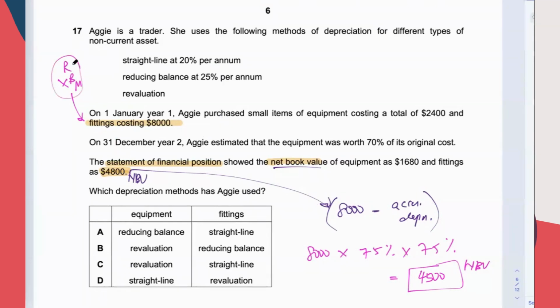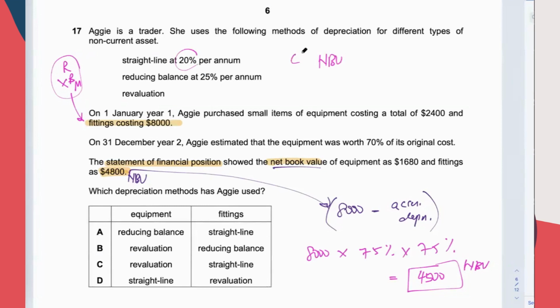Now test with straight line, 20%. I'm working on the fittings first. So 8,000 times 20% is 1,600. So the net book value of the fittings after 2 years is 8,000 minus 1,600, 2 times, because we are charging depreciation for 2 years. That gives 4,800. That means for fittings, they use the straight line method.